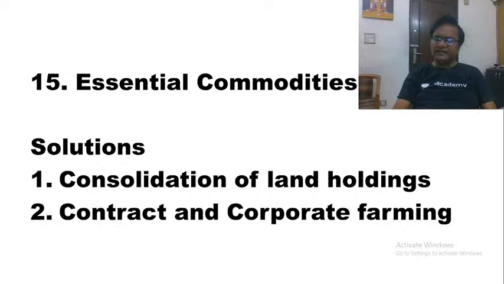Let these small and marginal farmers come together and opt for what we call farming on a large scale. This can be in the form of contract farming or corporate farming. This is one of the essential components of the farm bills that the government of India has also introduced.